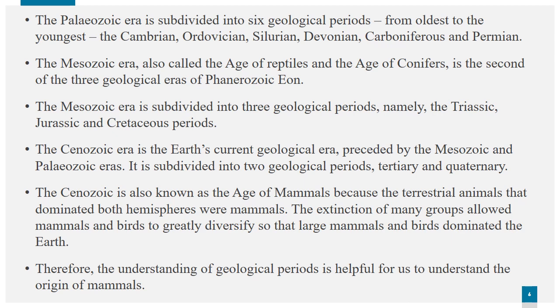Finally, the era of recent animals. The Cenozoic era is also called the age of mammals. This era represents the last 66 million years of Earth's history. This era is mainly characterized by the dominance of mammals, birds, and so on. It contains 2 periods, namely the Tertiary period and the Quaternary period. It is called the age of mammals as the terrestrial animals that dominated both the hemispheres were mammals.